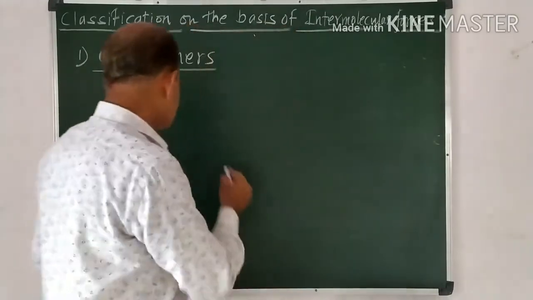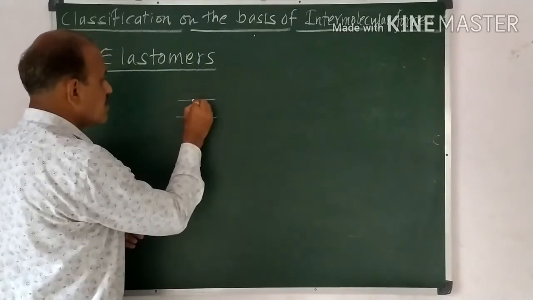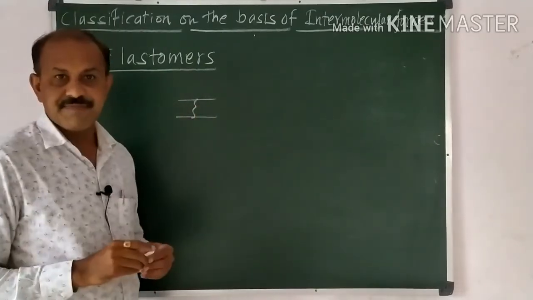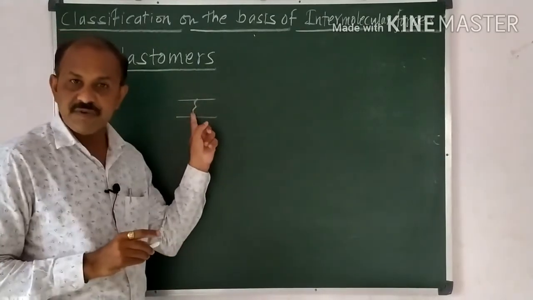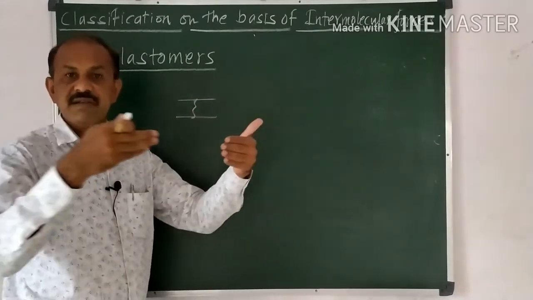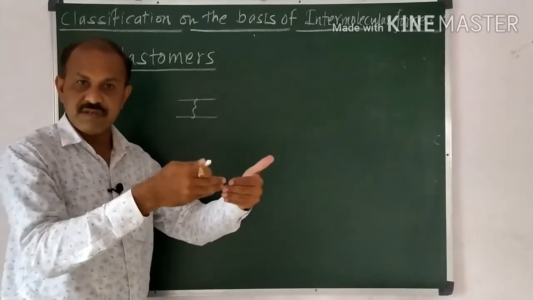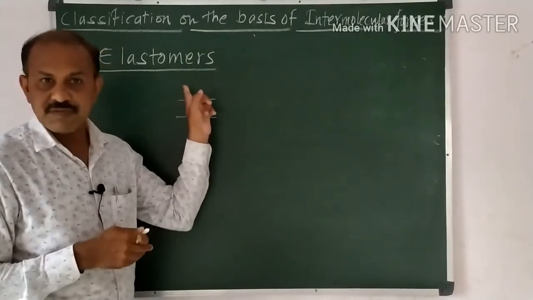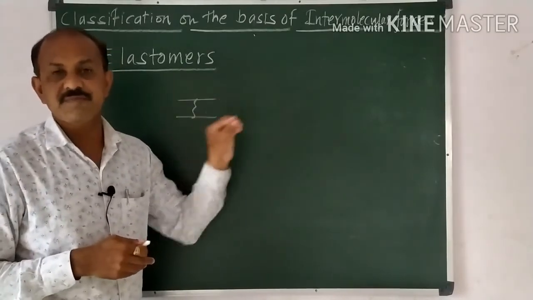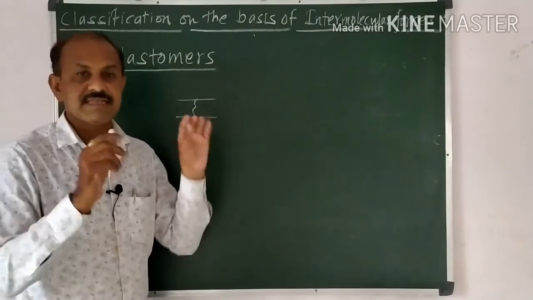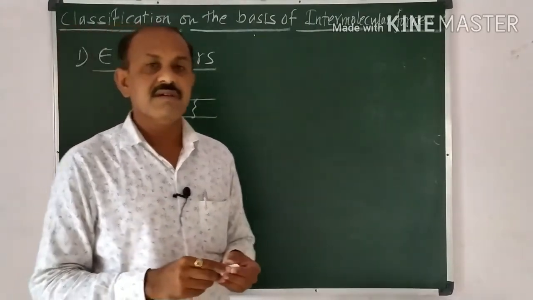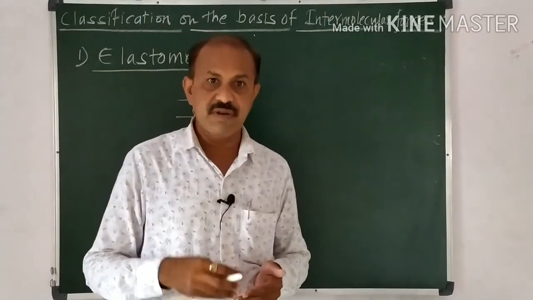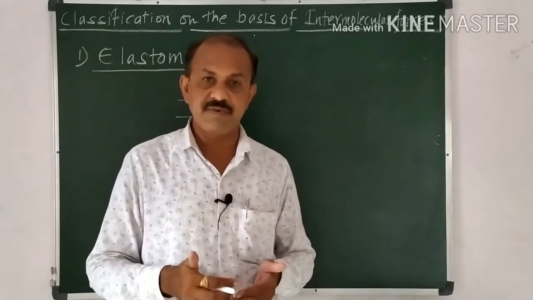Because there is cross linking between the layers, and this cross linking is responsible for the substance regaining its original position. So these intermolecular forces are responsible for the elastic property. It is important. Examples of that are Buna-S rubber, Buna-N rubber and vulcanized rubber.